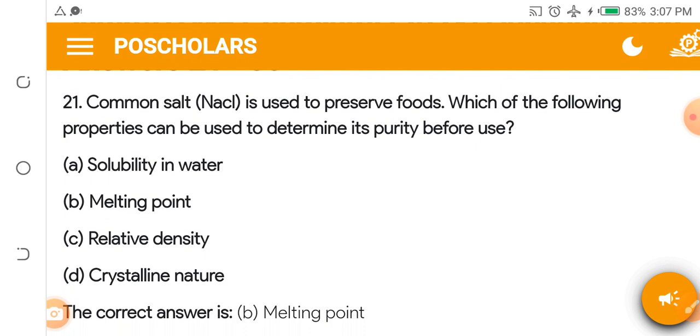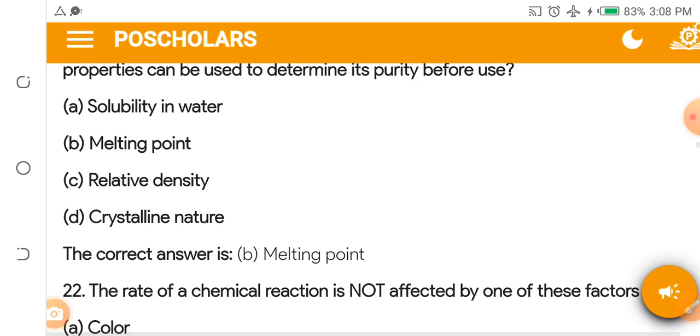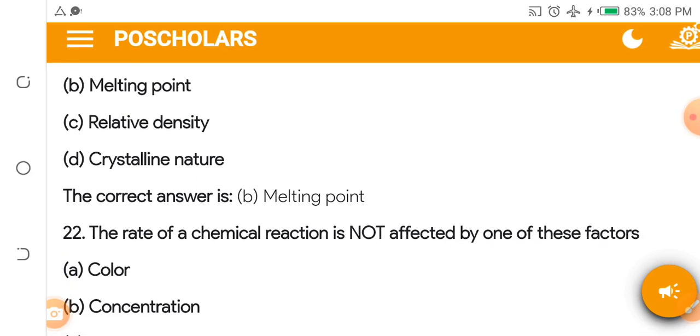Common salt is used to preserve foods. Which of the following properties can be used to determine its purity before use? A. Solubility in water. B. Melting point. C. Relative density. D. Crystalline nature. The answer is melting point. If it doesn't have the proper melting point, that means the salt is not pure. There are impurities that have delayed or accelerated its melting point.